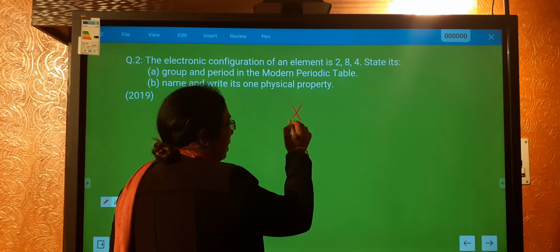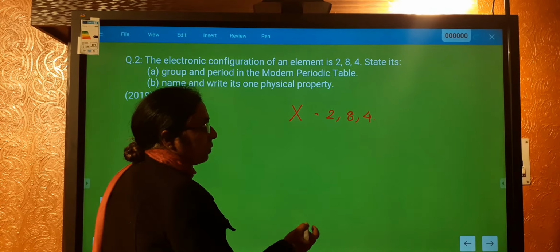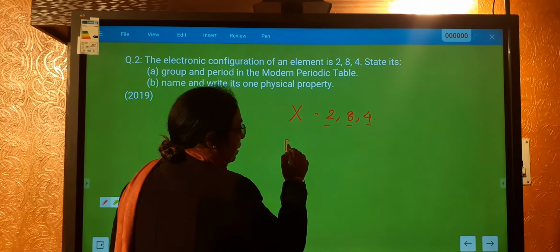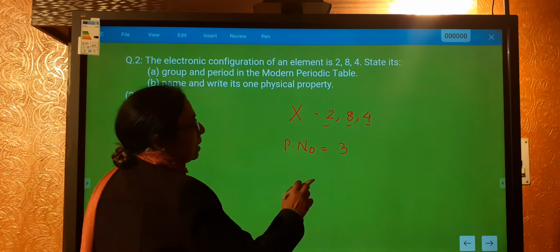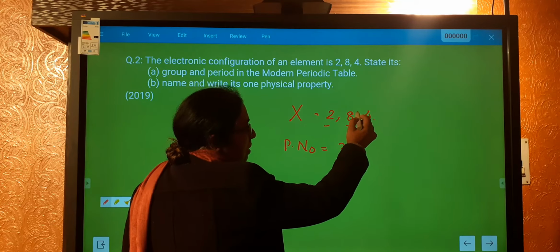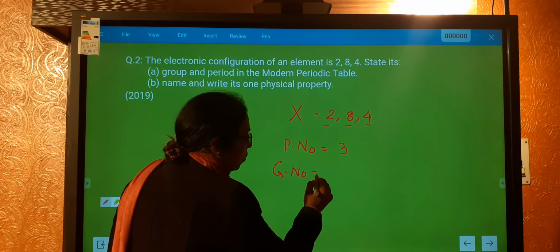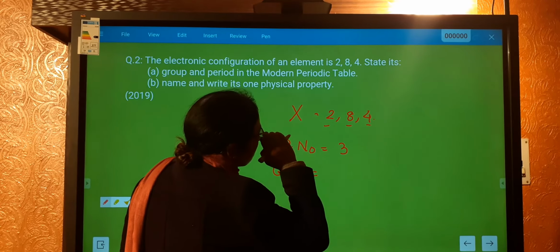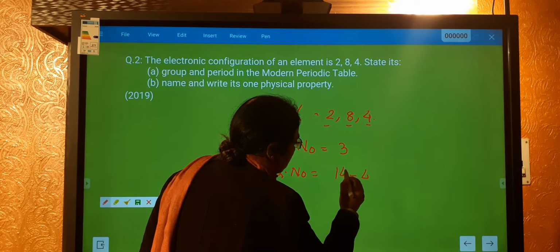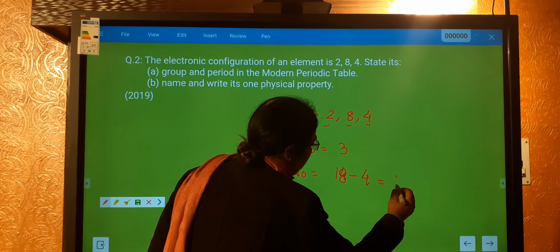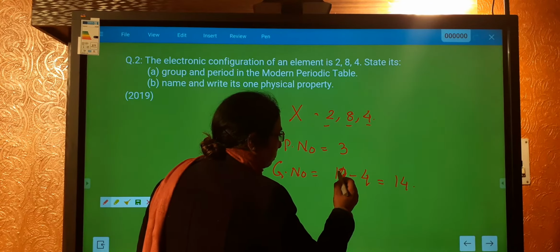We have X, and this is 2, 8, 4. That means the period number is 3. Period number is 3, and since the number of valence electrons is 4, the group number is 18 minus 4, that is 14.